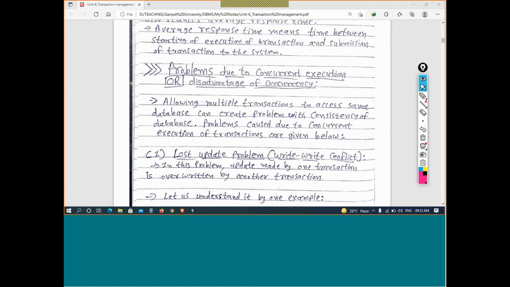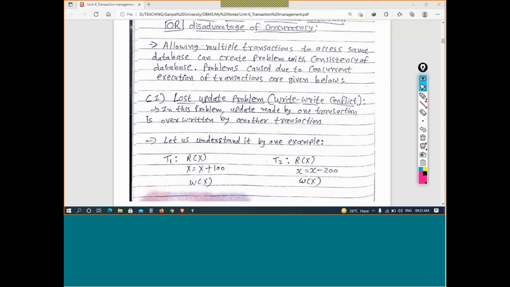ठीक है. So system में बहुत सारे transactions होते हैं. Assume करना है तुम्हें ऐसा, क्योंकि obviously कोई भी चलेगा. ठीक. So the problems we need to understand. Okay. So first, the lost update problem, and that is also called a write-write conflict. Okay. नाम याद रखना, lost update problem और write-write conflict.